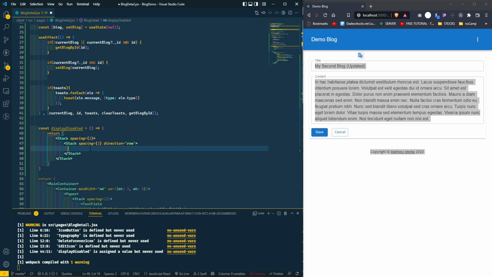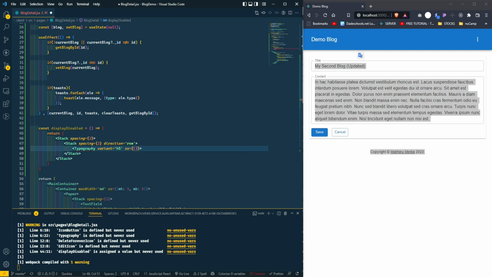That first row, what are we gonna have? We're gonna have a typography, and that's pretty much going to have our title. Typography, let's do H5. Don't want it too big. Let's say SX.